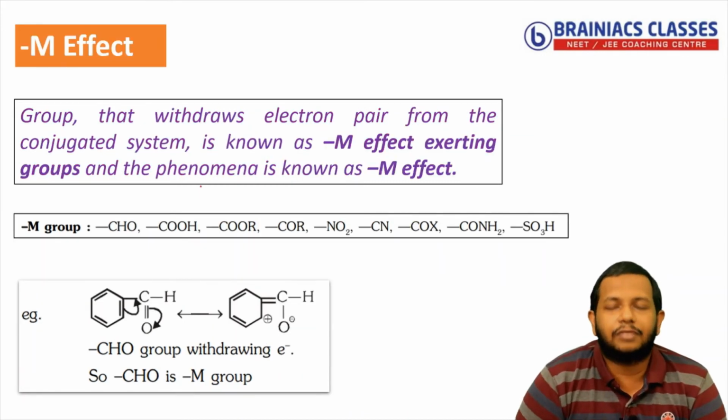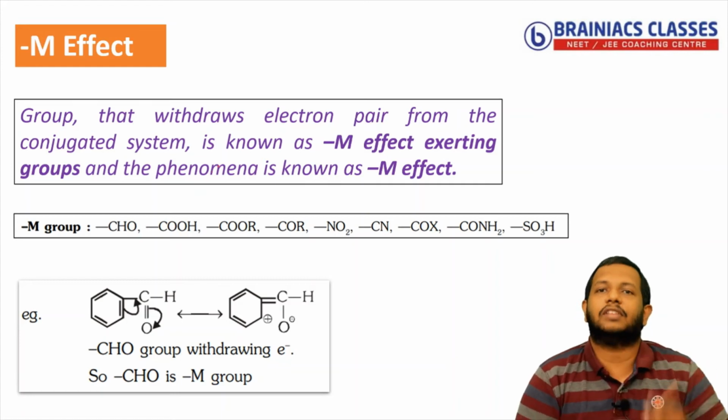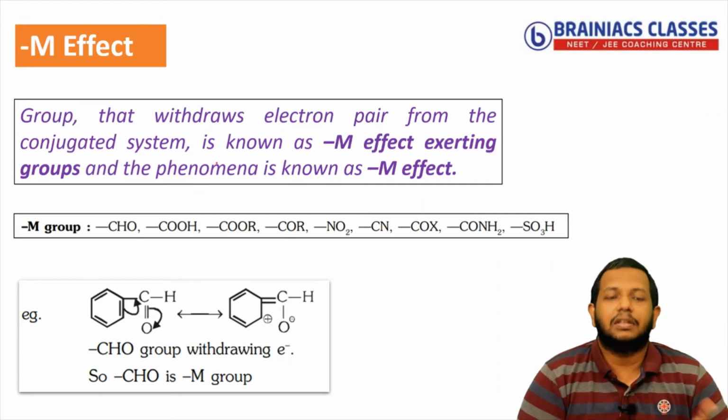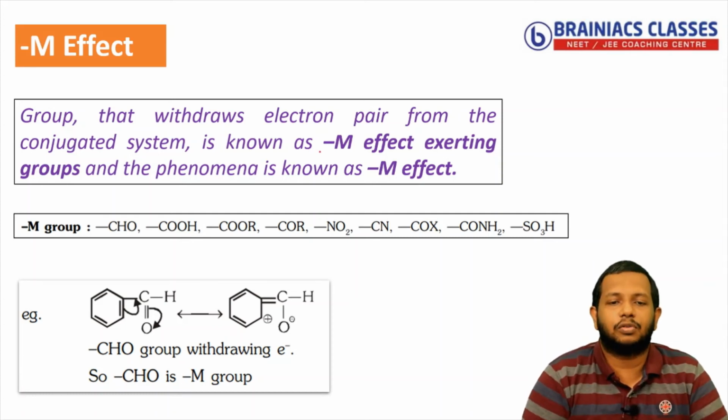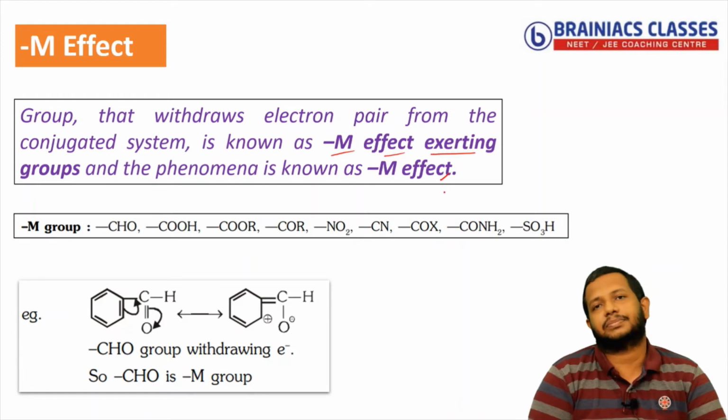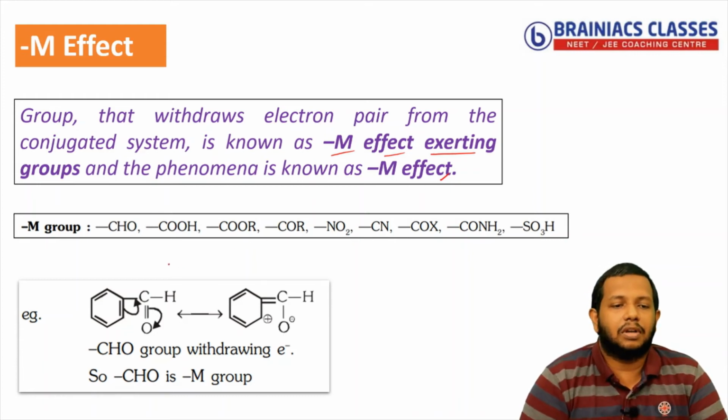Okay. So as per the definition, now you yourself can say what is minus M effect. What will be minus M effect? The groups which withdraw electron from the benzene. So those groups are called minus M effect exerting groups. And this phenomenon is called what? Minus M effect. Understood? Now different examples you can see.